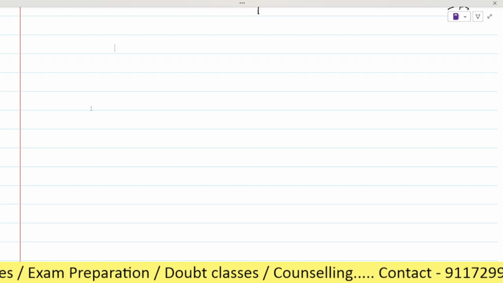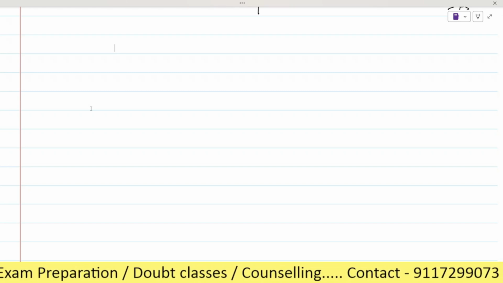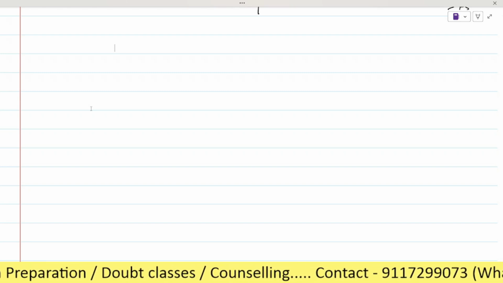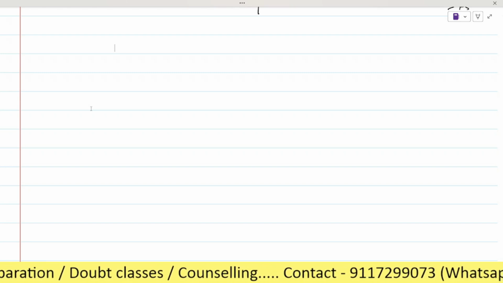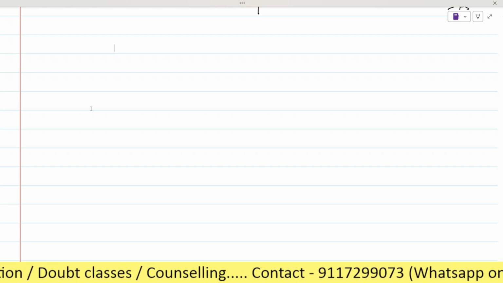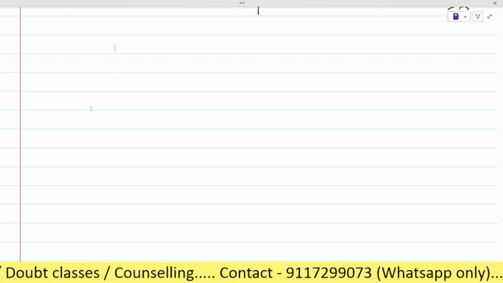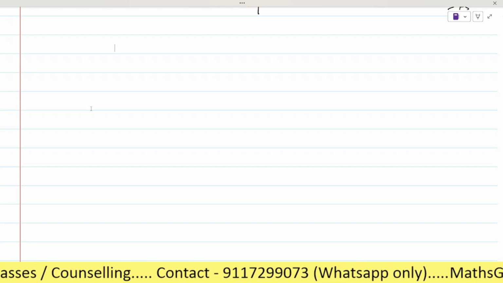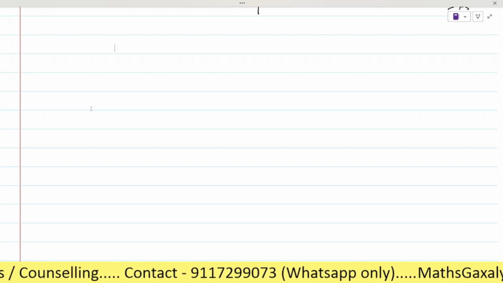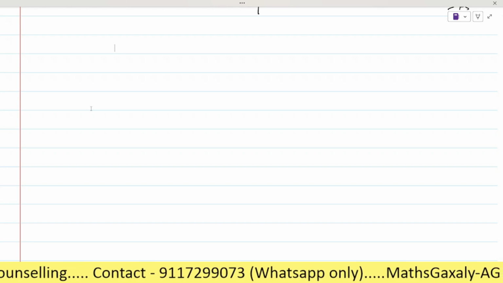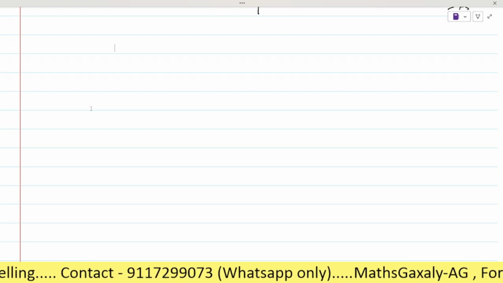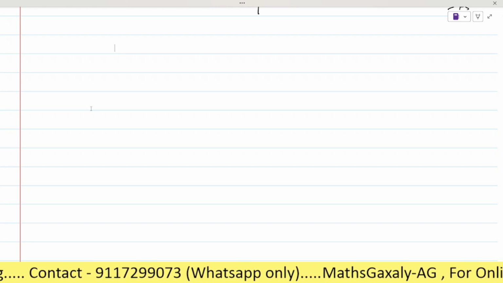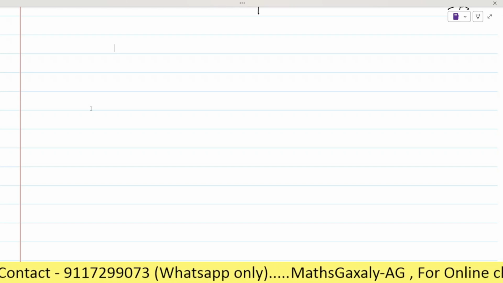Yes, sir. Okay. So now let's see the first question. Sir, perfect square means 4 is also a perfect square, right? So every square number is a perfect square. Yes, square numbers are generally known as perfect squares, okay. So which of the following numbers are not perfect squares? Here we have to say which of the following numbers are not perfect squares, okay.